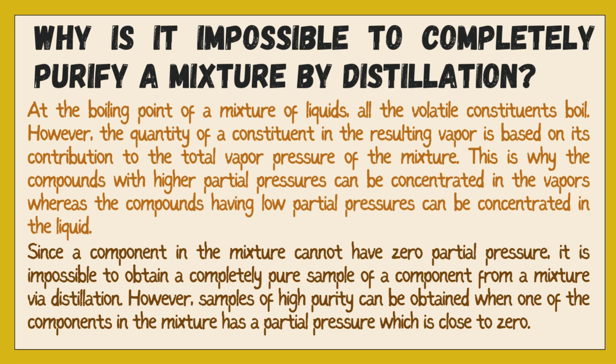So you see, the compounds with high partial pressure will be more in the vapor, while those with lower partial pressure will be left in the liquid. But here comes the tricky part. No component in the mixture can have zero partial pressure, and this is where things get a bit tricky. In other words, it's impossible to get a completely pure sample of one component through the distillation process. However, you can still get quite pure samples when one of the components has partial pressure very close to zero.